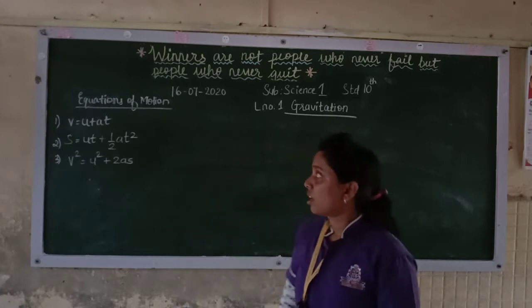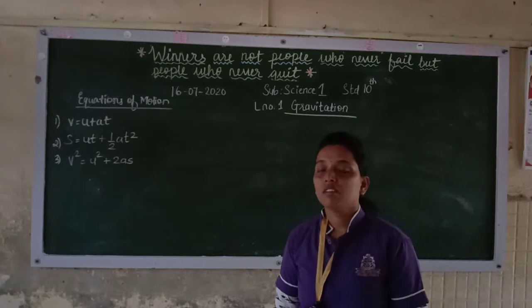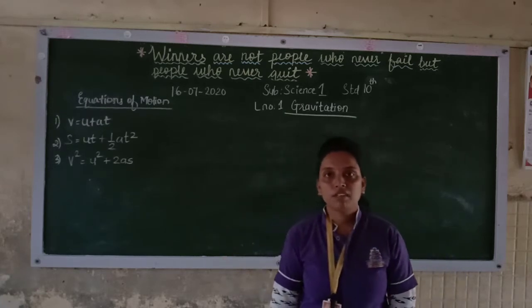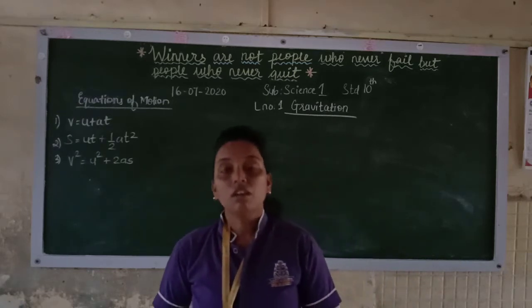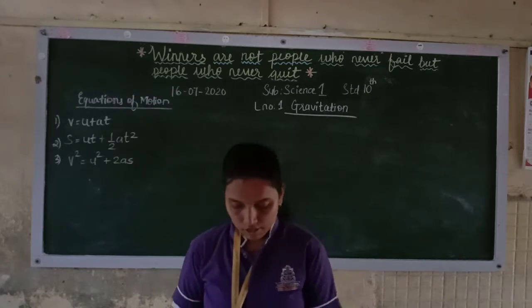Today we are going to start with Standard 10 Science 1 lesson number 1, that is gravitation. Previously we have completed the periodic classification of elements, the second chapter. So now we'll start with the first chapter. Now we'll recall what we had done in the earlier standards a little bit.